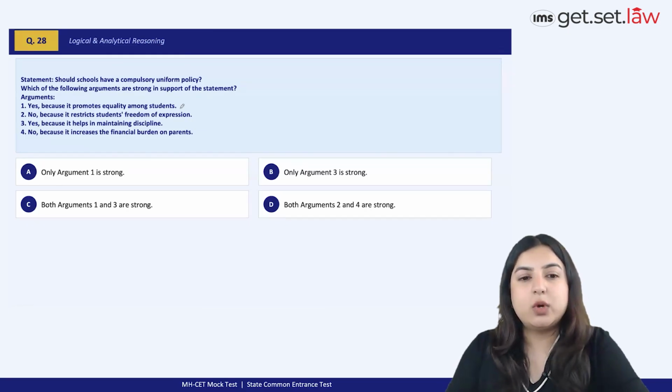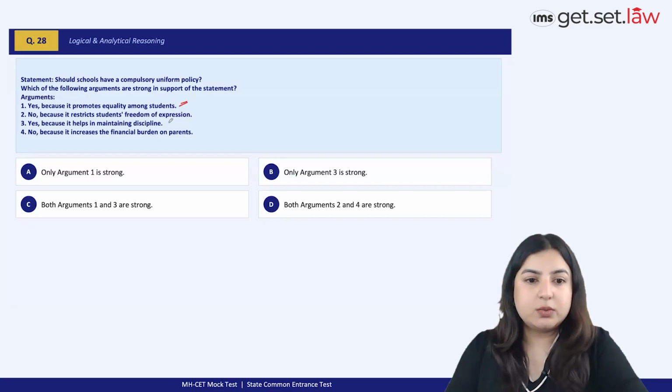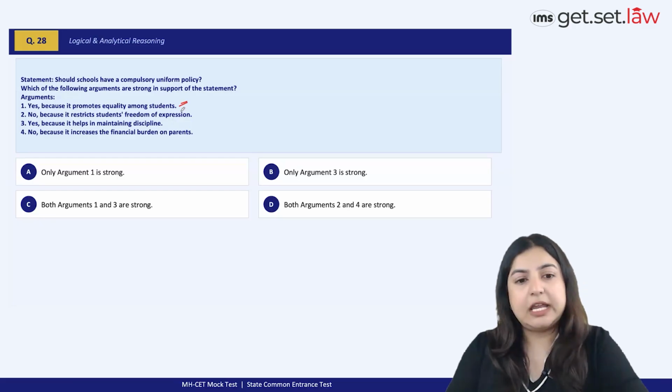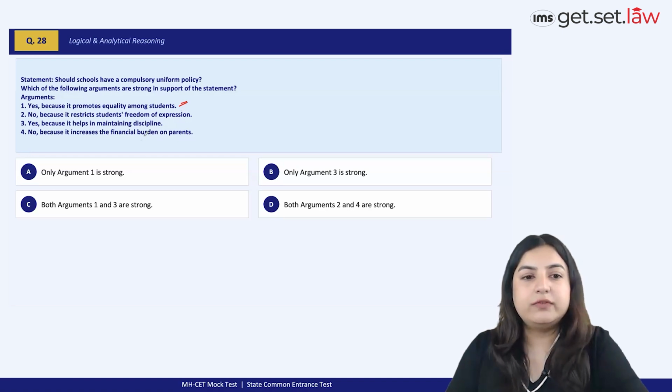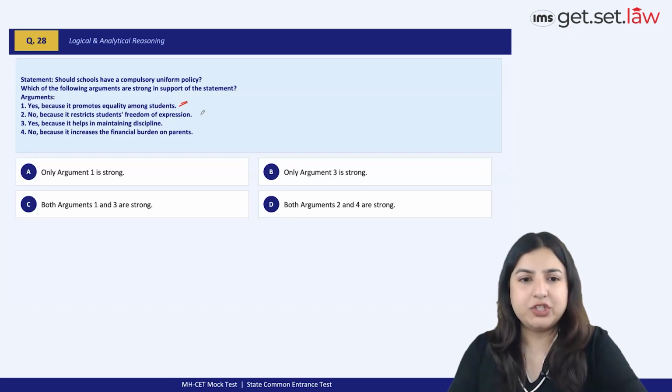Yes, because it promotes equality, which is a very important attribute to make it a strong argument. No, because it restricts students' freedom of expression, but not necessarily, right? Freedom of expression is again a very personal, individual, subjective choice. And the fact that, if you make a uniform compulsory, it's going to burn a hole in the pockets of the parents is slightly far-fetched. It might not necessarily be the case.